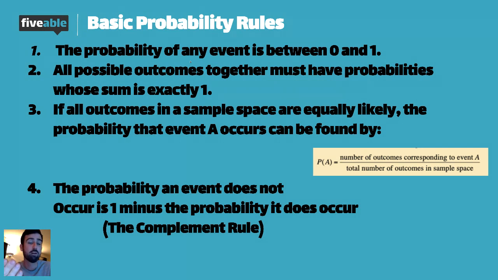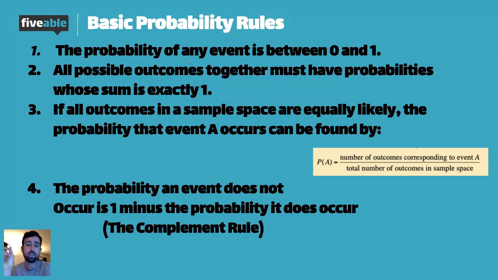You can think of flipping a coin, heads or tails. How many outcomes are there? 2. If I want to know what's the probability of getting heads, since heads and tails are equally likely to occur, I take the number of outcomes possible, which is 2, and then on top, put what I want, which is 1. There's one way I can get a heads, and that's by getting a heads.